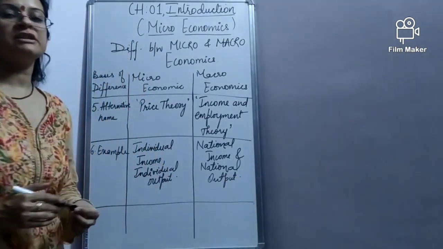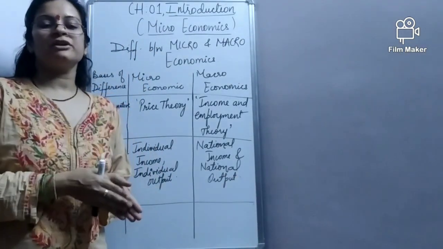So these were the differences between microeconomics and macroeconomics.